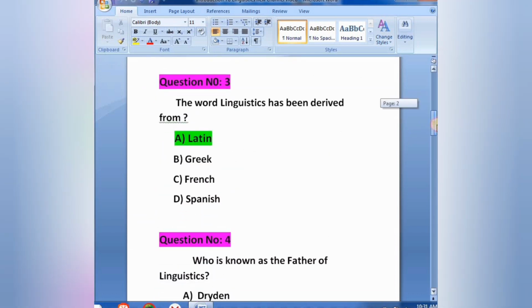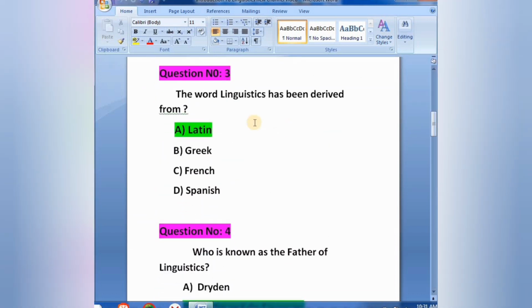Question number 3. The word linguistic has been derived from option A Latin, option B Greek, option C French, option D Spanish. Correct answer is Latin.